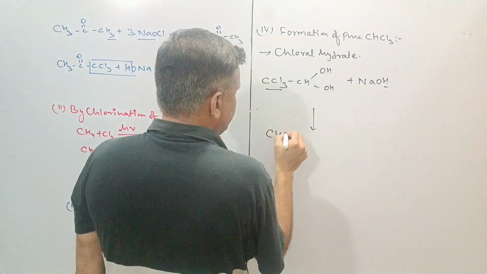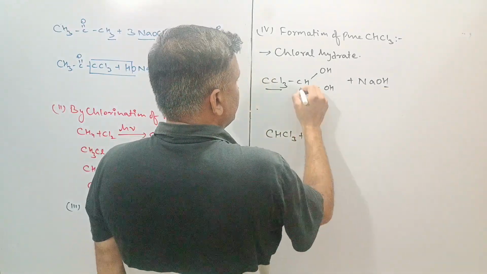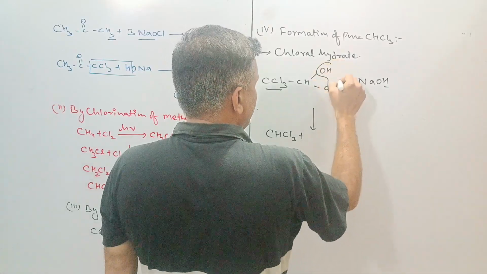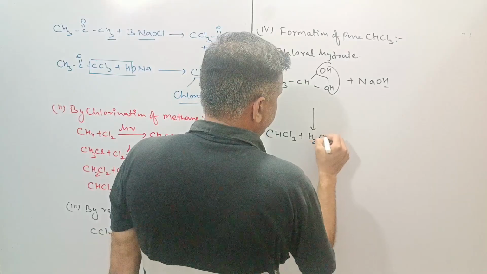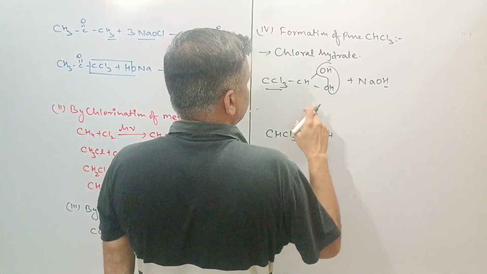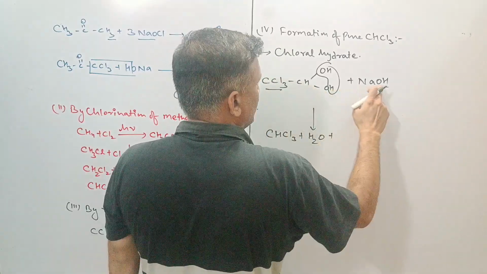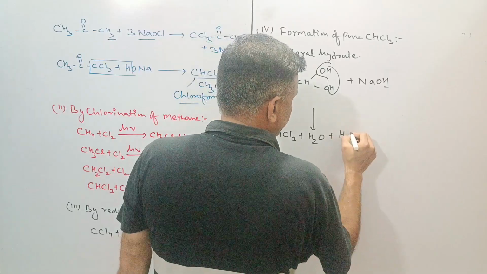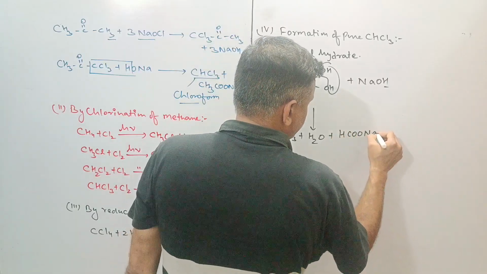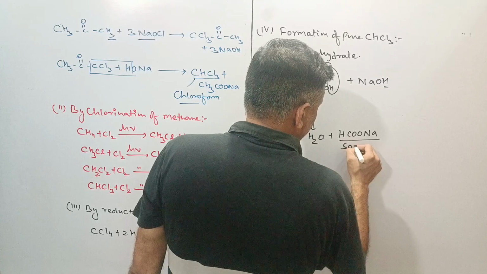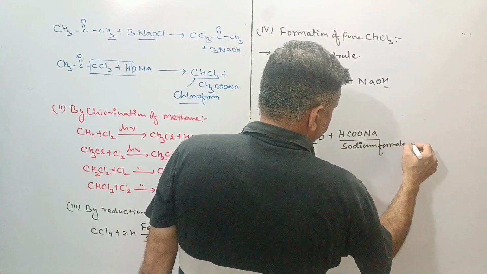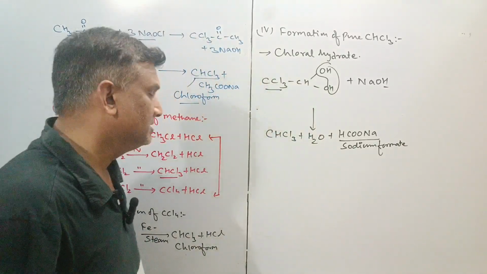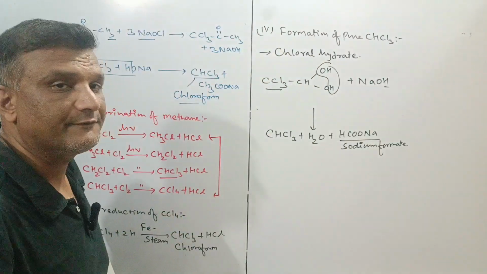This is the CHCl3, with removal of H2O, and the rest is your HCOONa. This is called sodium formate. This was about the preparation methods of chloroform.